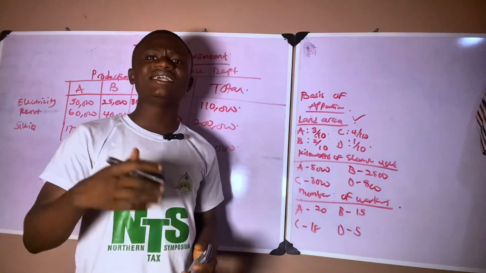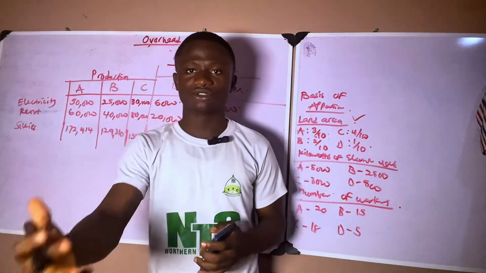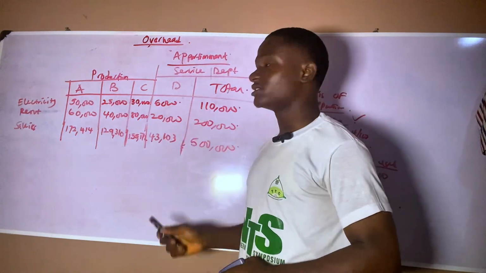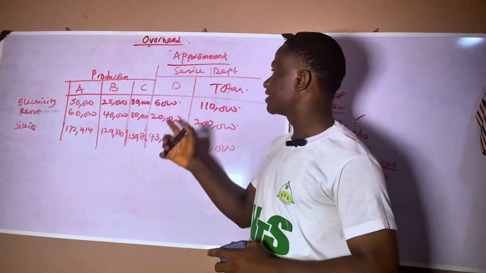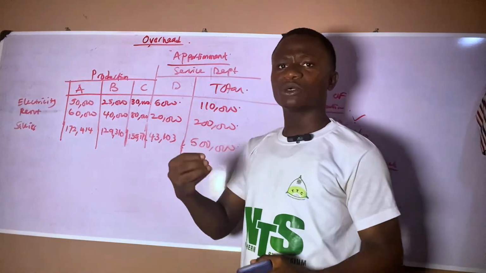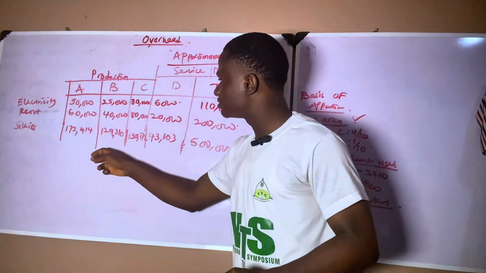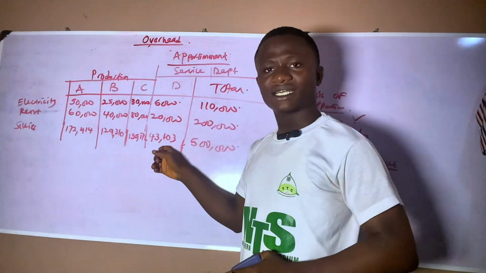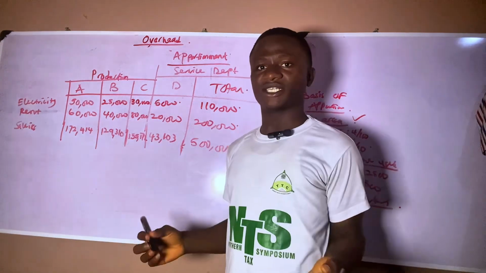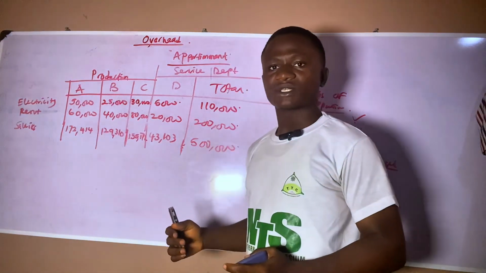and that is that in a company or in an organization where they produce, we try as much as possible to eliminate the service department. Don't forget that I said that the service department here is department D, right? Because what we are doing is producing, this service department D is rendering service to these three departments. Like I said, this department D might be a service department that renders massage. So rendering massage to all these departments. So what does that mean?